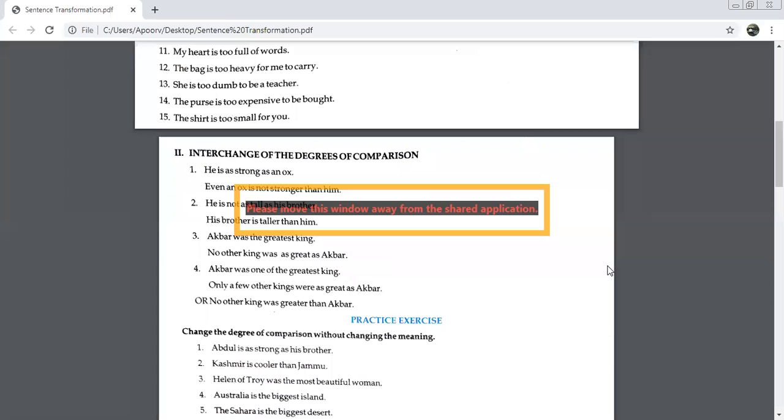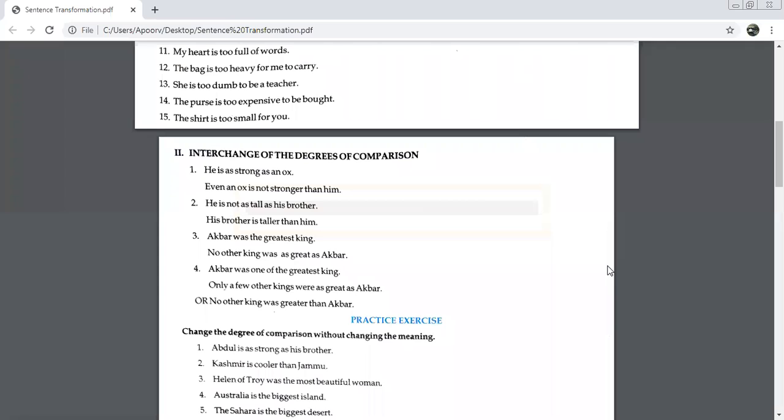Because we are saying there were more people also, and Akbar was one of them. So how many kings were as great as Akbar? Only a few. Or you could say this one. I would suggest कि ये वाला करो.